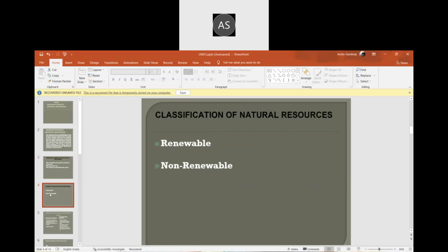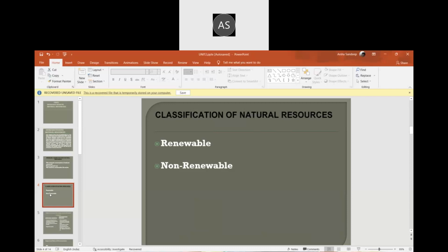Resources are classified into two different types: renewable and non-renewable. As the name says, renewable means reusable. We can recycle it and use it, or we can directly reuse the thing. We can use it many times. There is no limit for renewable. This is called renewable. It can be generated again and again. This natural resource can be generated again and again.